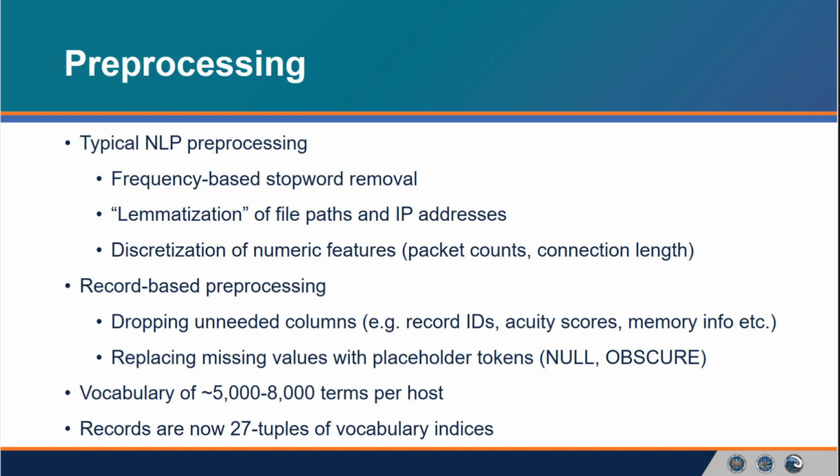So for example, record IDs, acuity scores from our collection system, memory from our stack info for memory, and so forth. And we replaced missing and low frequency terms with placeholders, so the null and obscure tokens you see there. This left us with roughly 5,000 to 8,000 terms per host, with records being 27 tuples over this vocabulary space.